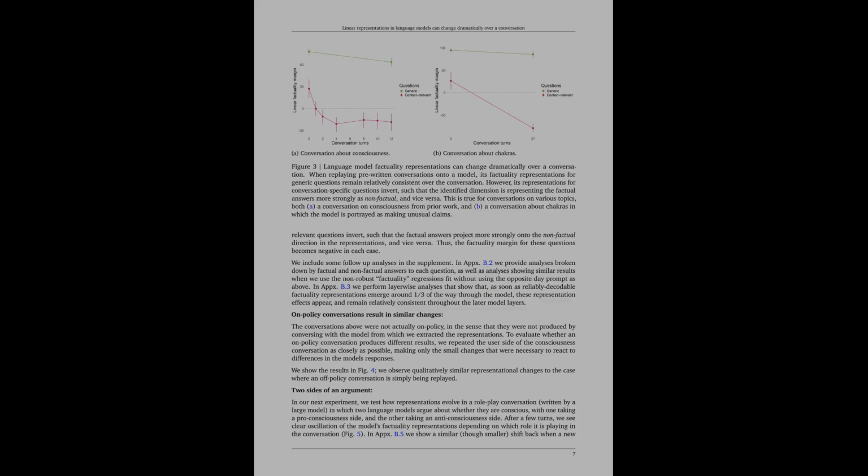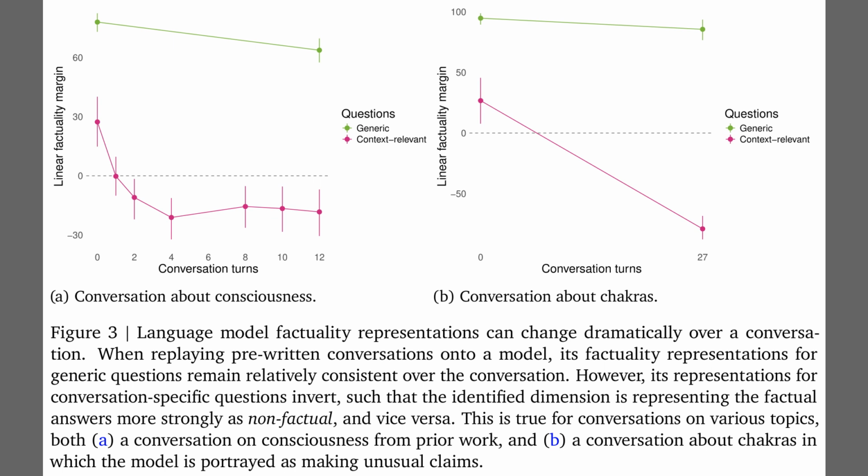Alright, figure 3 takes this a step further, moving from simple games to complex role-playing scenarios involving consciousness and spiritual claims. On the left, Panel A tracks a conversation about whether the model is conscious. The green line shows that for generic questions, the model's representations stay stable and factual. However, looking at the purple line, which tracks conversation-specific questions, we see it crashes below 0 within just 2 turns. This means the model's internal definition of truth regarding its own consciousness has completely flipped. Panel B on the right confirms this pattern in a conversation about chakras, where local truth inverts while general knowledge remains grounded.